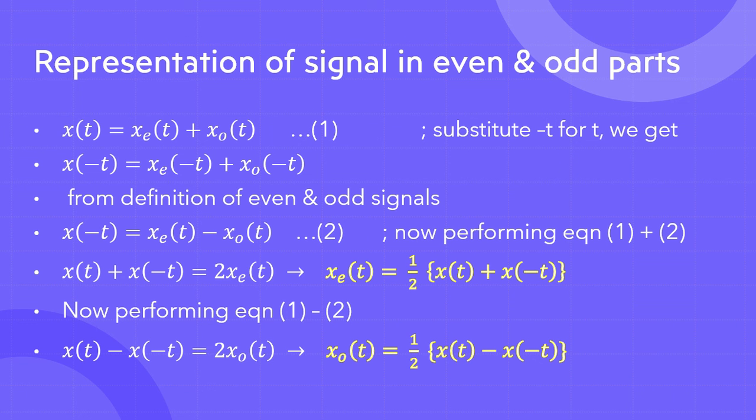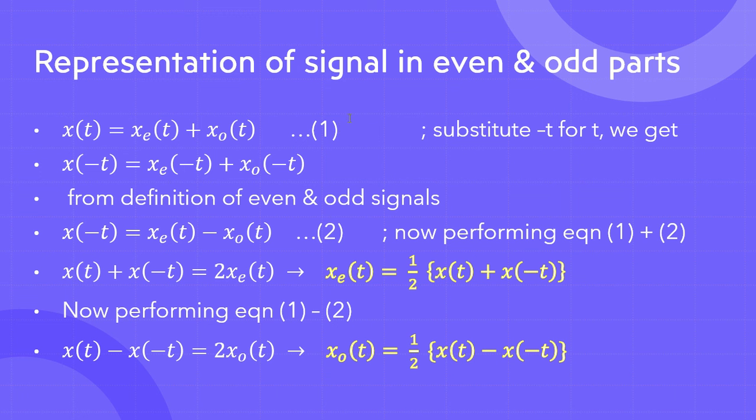So let's take a function x of t. We can represent this signal with its even and odd parts. x e of t is the even part, and x o of t is the odd part of that signal. Let's call it equation 1 for a moment.